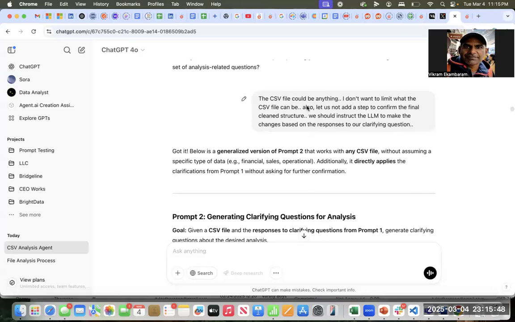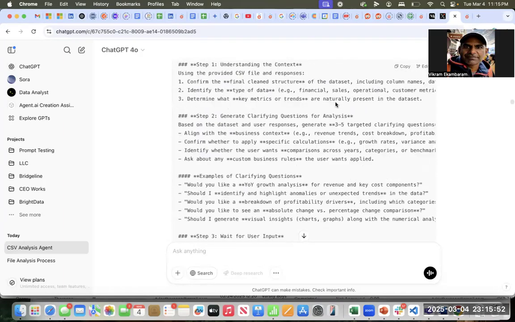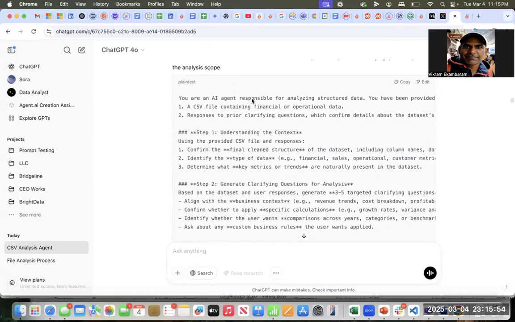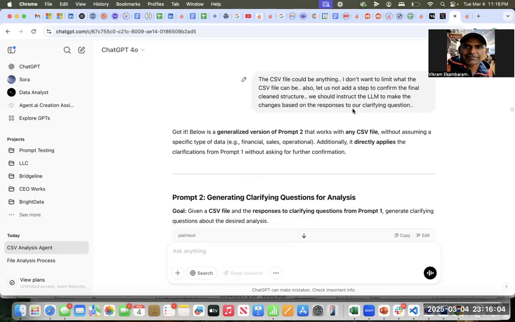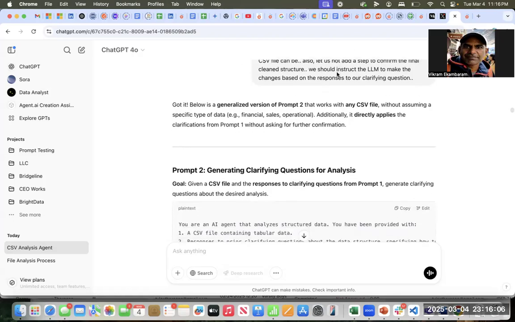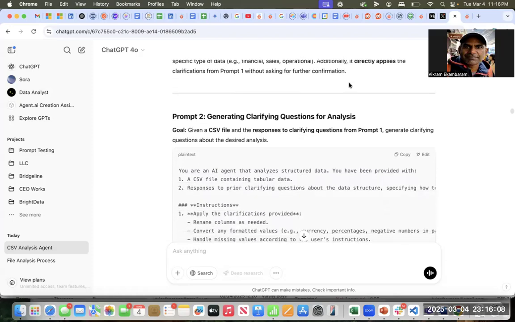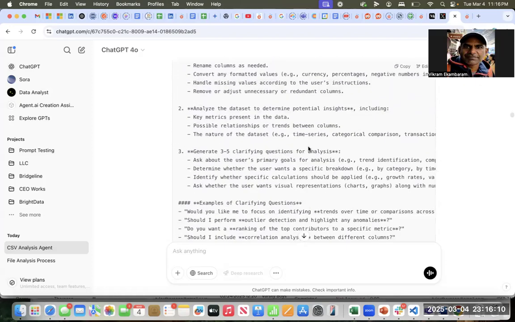You get the idea. I just look at the output, I read it, and I'm like, so this was a good one. When I looked at it, it says it contains financial and operational data, and I don't want that. I could be giving any kind of CSV. I could be giving Fitbit data to it. And so I basically say, it could be anything. I don't want to limit. And so then it changes it to containing tabular data, blah, blah, blah.